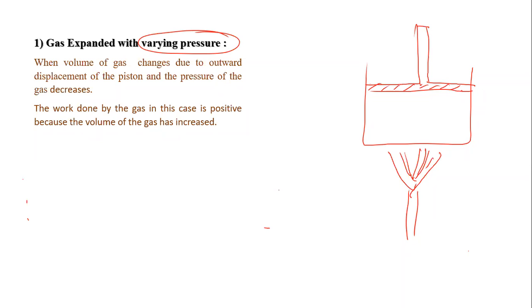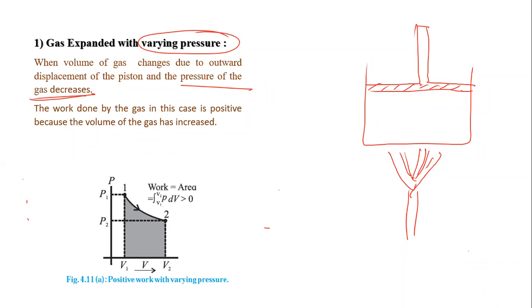Now here, as we heat it, the piston moves upward, volume increases basically and pressure decreases. And in that case, you can see a PV diagram here. So this is the indicator diagram for this gas expanded with varying pressure. You can see here, this is the initial position and this is the final position.